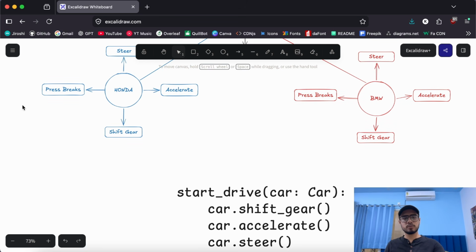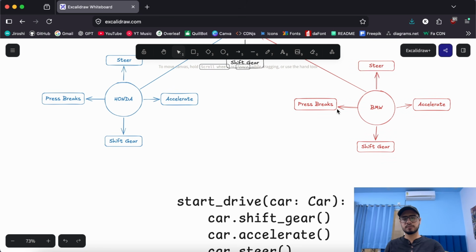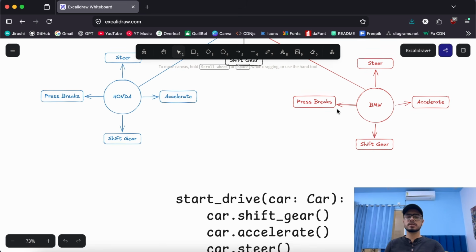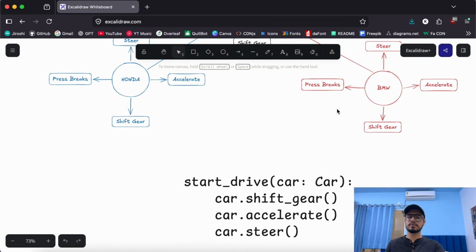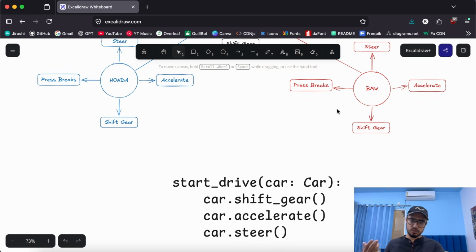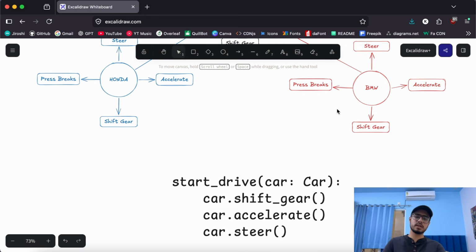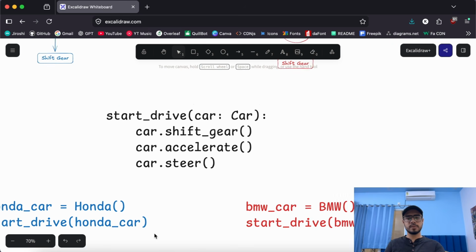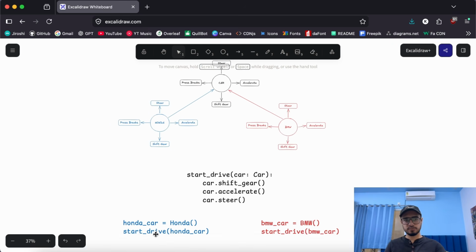Because both of them have the same functions. They might have some additional functions apart from these, but that doesn't matter to our start drive function, right? They might have them for different reasons. So whatever we pass into this, be it a Honda car or a BMW car, it will work the same.